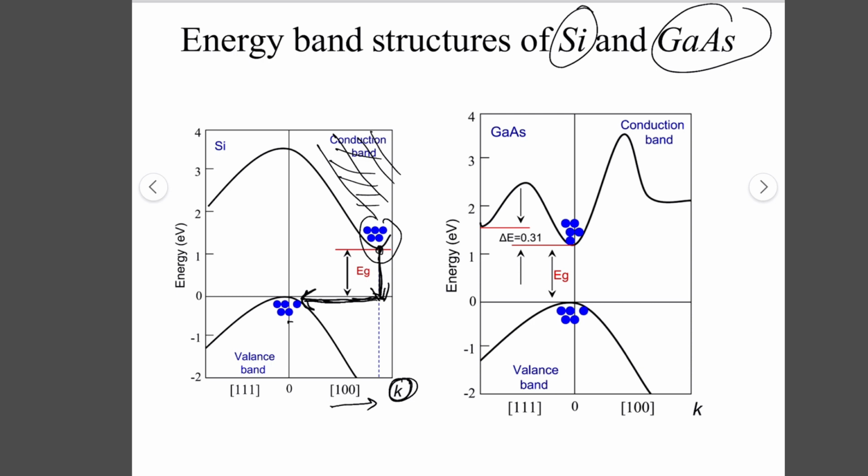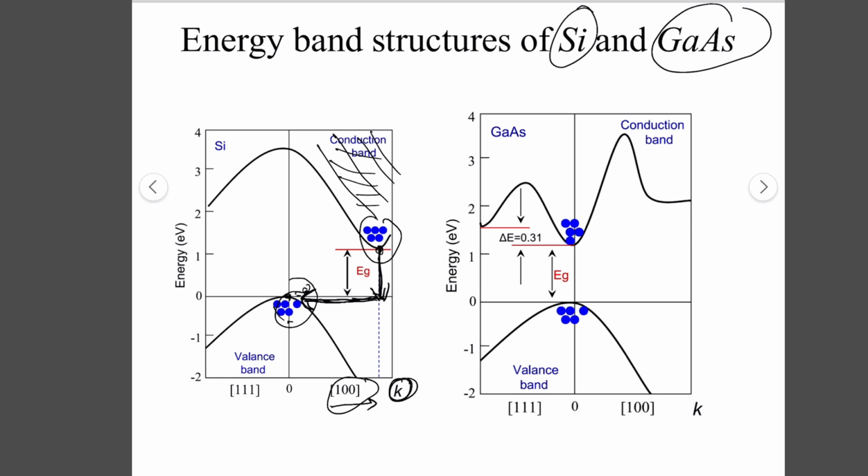This kind of band gap is known as the indirect band gap, in which the electron has to change not only its energy, but also its momentum. So in silicon, the minima is in the 100 direction, and the valence band is at k equal to 0, which shows that the electron is not moving, it is bound to the lattice.